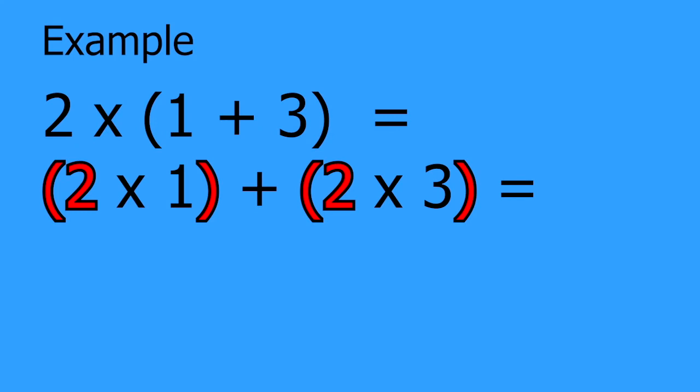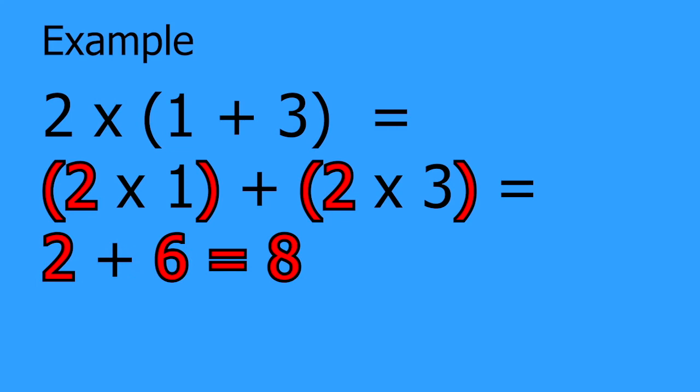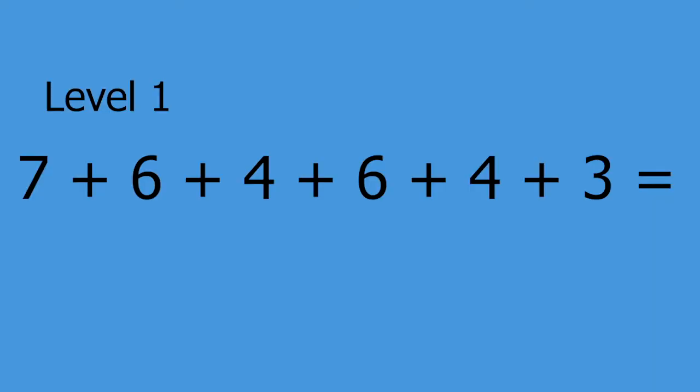So this is what you have. You have parentheses 2 times 1 plus parentheses 2 times 3. Now 2 times 1 you know is 2, and you know that 2 times 3 is 6. So you have in the end 2 plus 6, which still gives you 8. So basically that's what this rule does. See, that was pretty simple, pretty straightforward, not too bad. Not too complicated, right? Well, let's try practicing with these 3 problems.